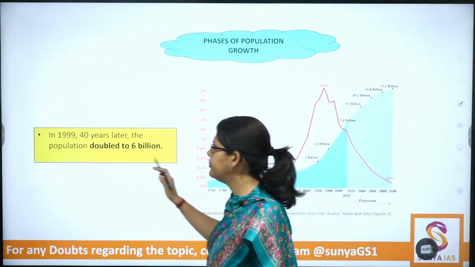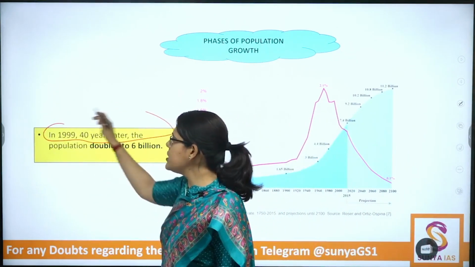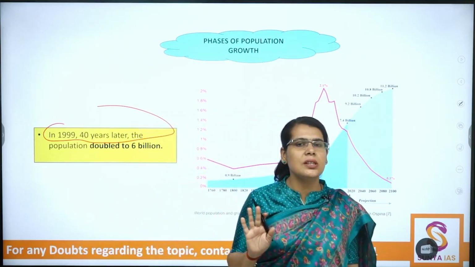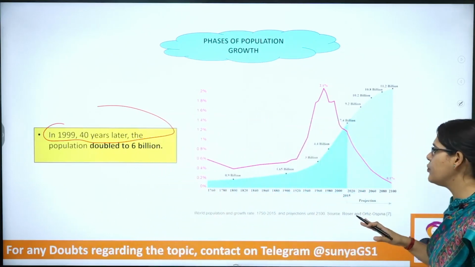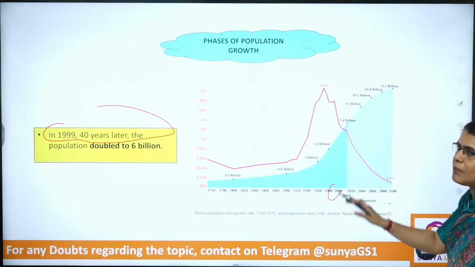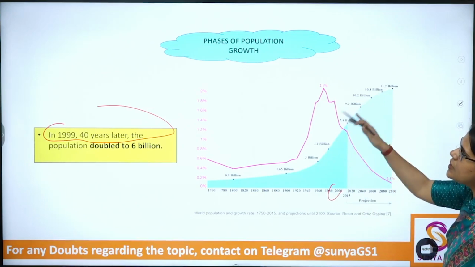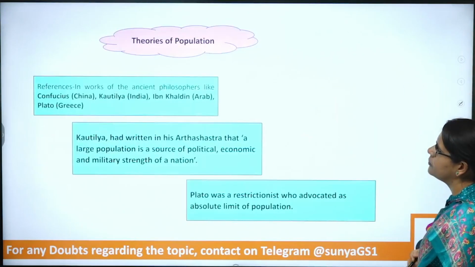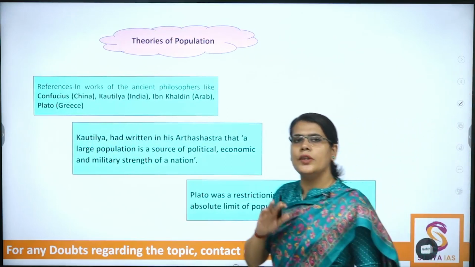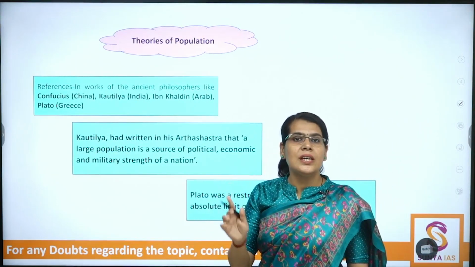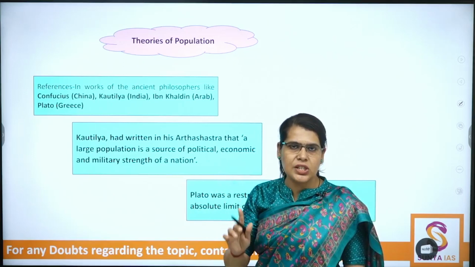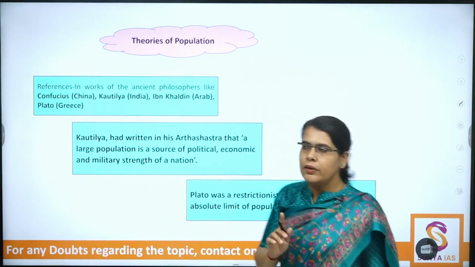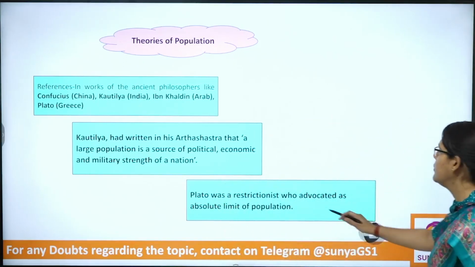Then by the 2000s, we have already breached the 6 billion mark. So these are the phases of population growth. I just wanted to give you a brief historical background of population growth. Now let's move to the next discussion.